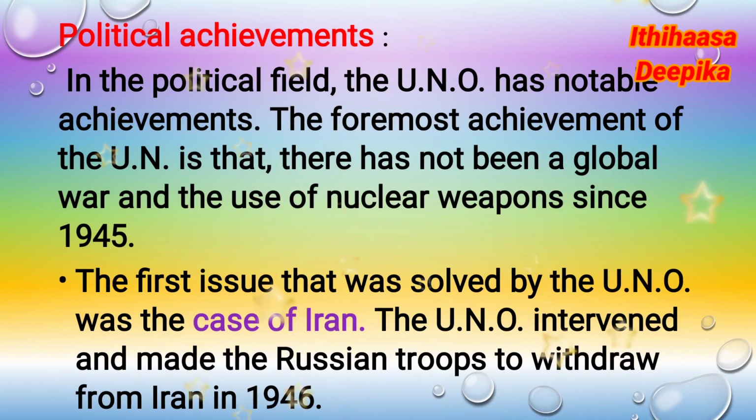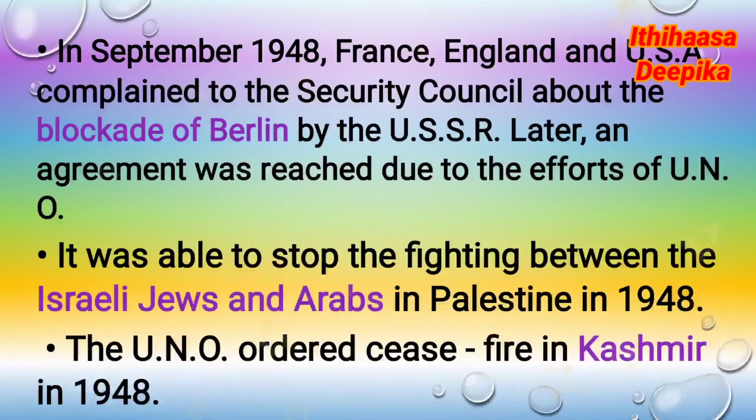The Iranian crisis. The first issue that was solved by the U.N.O. was the case of Iran. The U.N.O. intervened and made the Russian troops withdraw from Iran in 1946. The Berlin blockade. In September 1948, France, England, and USA complained to the Security Council about the blockade of Berlin by the USSR. Later, an agreement was reached due to the efforts of U.N.O.